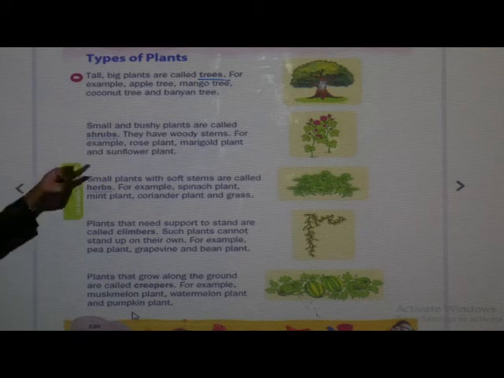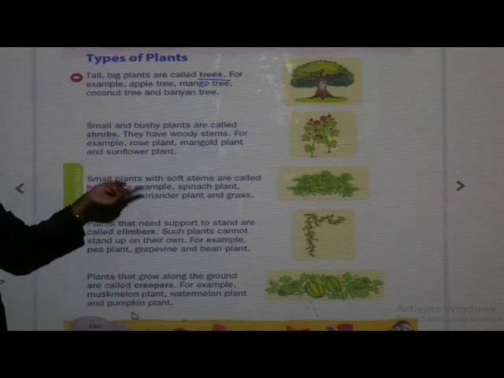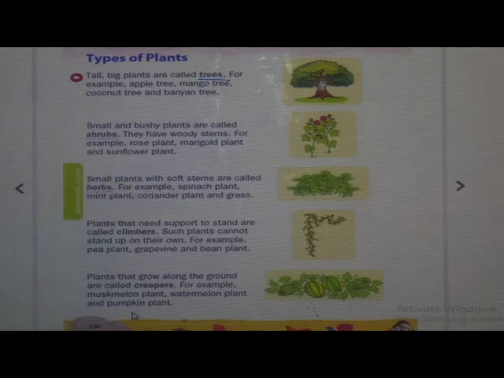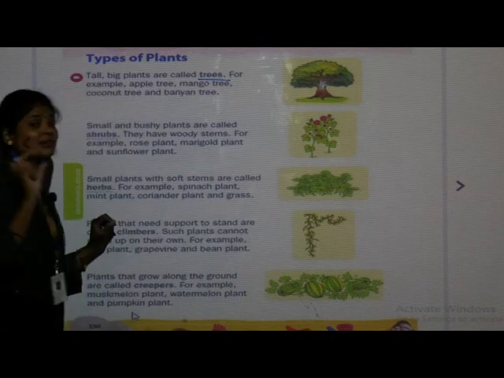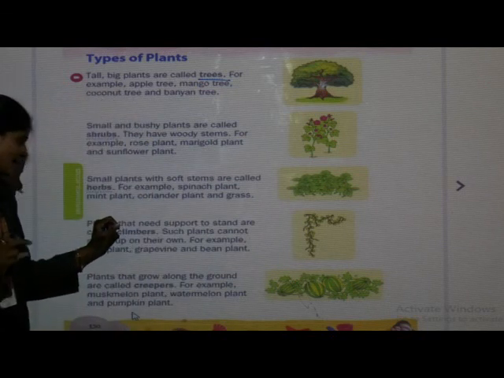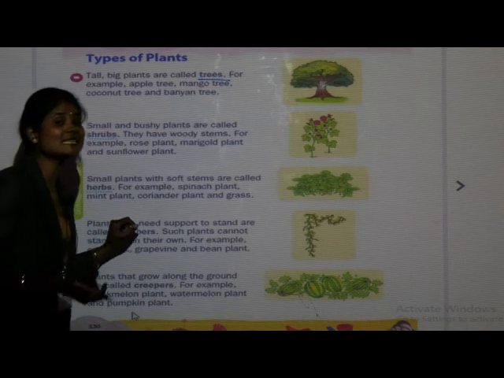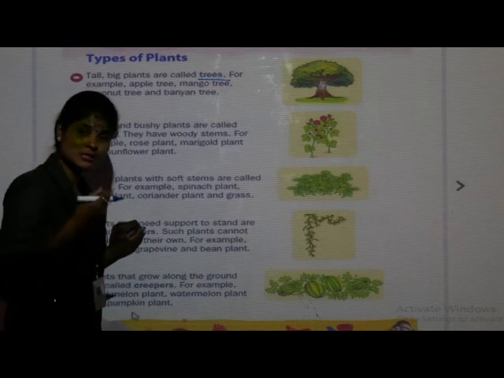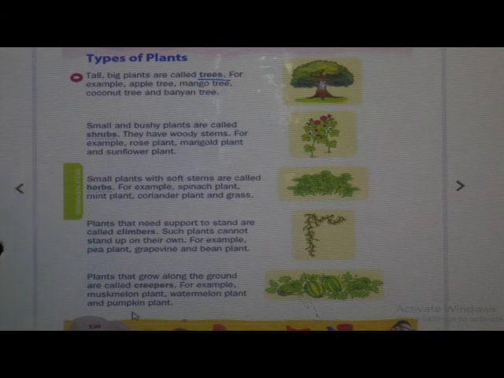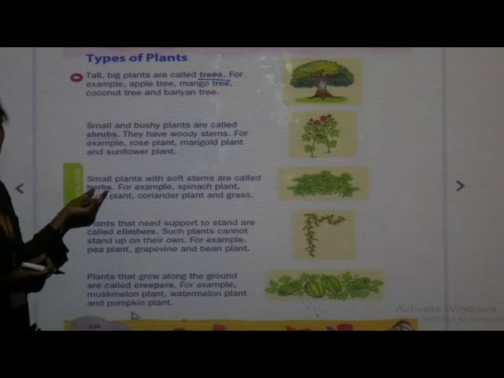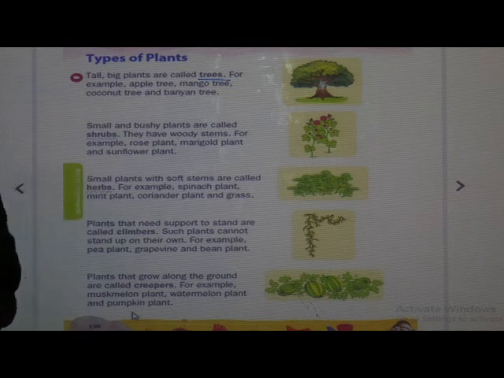Herbs means small size plants with soft as well as delicate stem. जो herbs होते हैं उनका stem कैसा होता है? Soft, green color and delicate, and we can easily uproot them from soil. Some herbs are used as medicines. ये जो herbs हैं उनमें से कुछ herbs हम as a medicine use करते हैं.